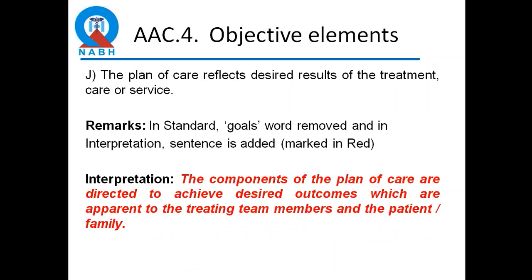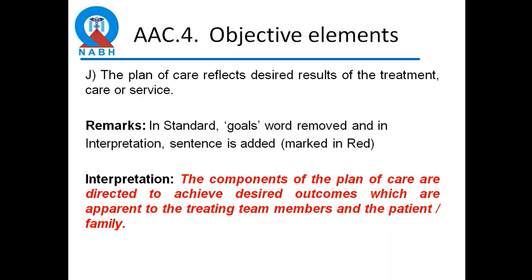AAC 4J, the plan of care reflects the desired results of treatment, care or service. Now here, the interpretation is the components of the care plan are directed to achieve desired outcomes which are apparent to the treating team members and the patient and family. This is not about clinical outcomes, please. So for plan of care, you should encourage your doctors and nurses to start writing things like what are the outcomes which are apparent to the patient and the family.